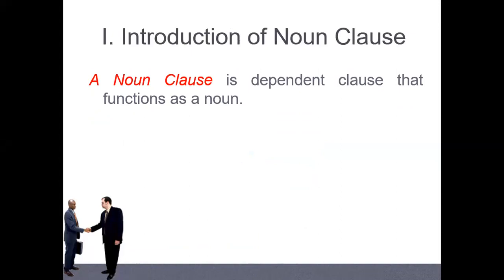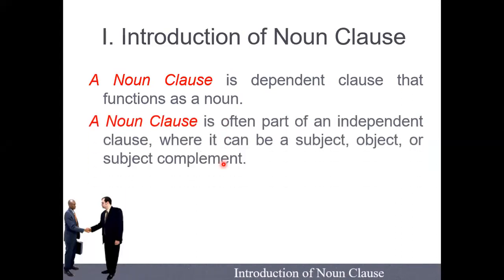Now what is called a noun clause? A noun clause is the kind of clause that functions as a noun. Again, everybody, among the three kinds of clauses, the adjective clause modifies a noun, right? The adverb clause modifies a verb, an adverb, or an adjective. But a noun clause doesn't modify. A noun clause just functions as a noun. Okay, this is the difference among the three kinds.